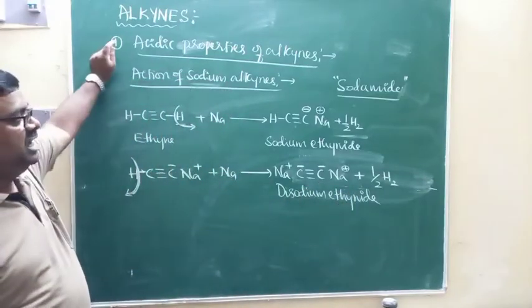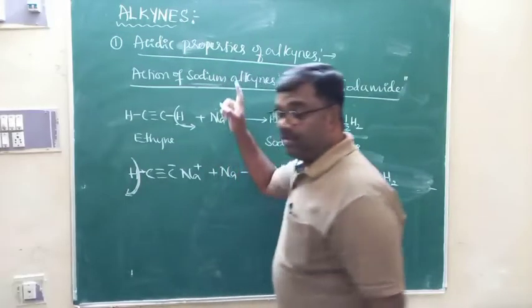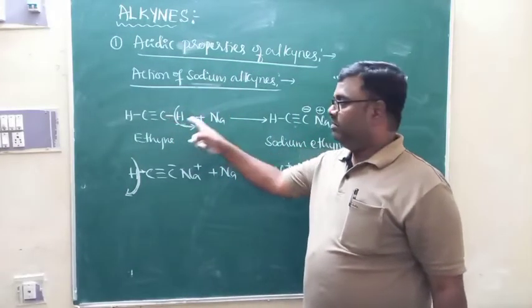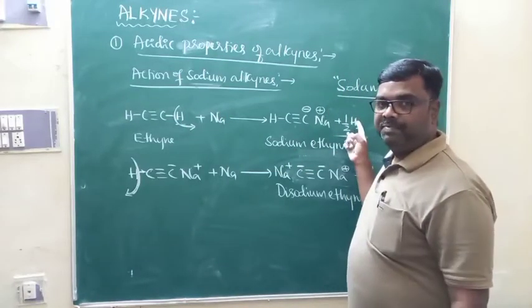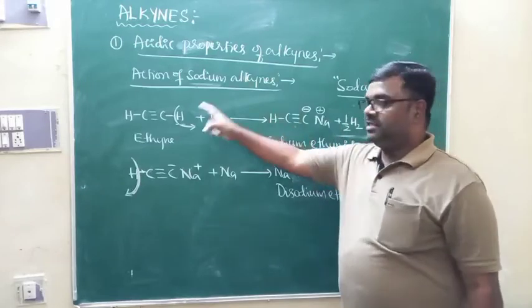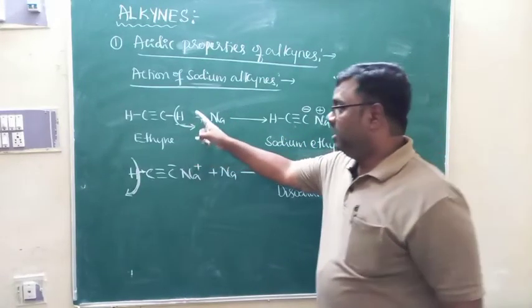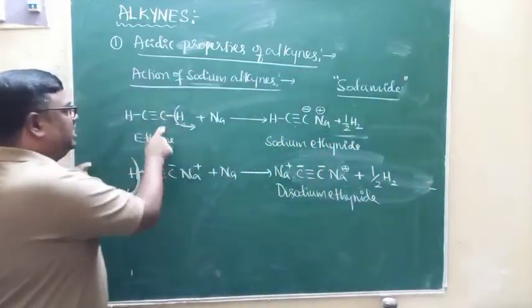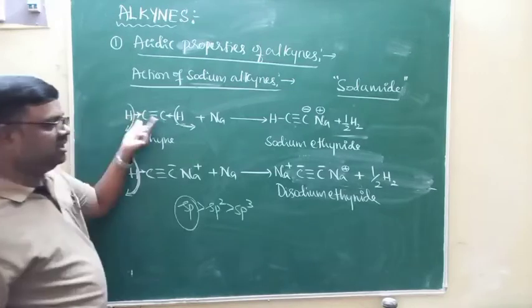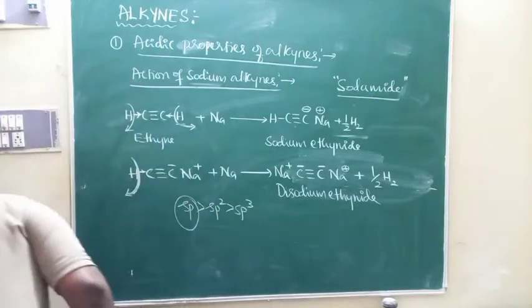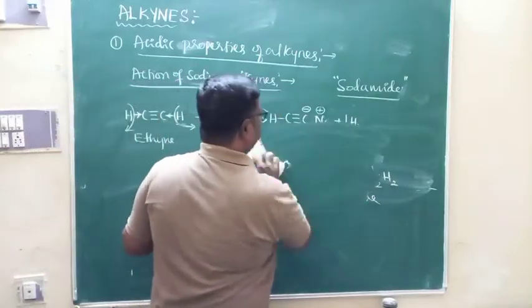So this is what we call the acidic nature of alkynes. And when alkynes like acetylene react with a strong base like sodium, hydrogen gas is liberated. This is evidence for the acidic nature of alkynes, or the acidic nature of the hydrogen atom directly attached to the triple bonded carbon atom. And of course, as per your NCERT textbook, I am supposed to write one more equation for the acidic nature of alkynes.